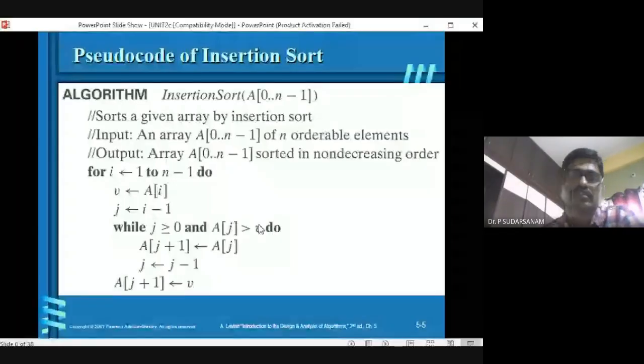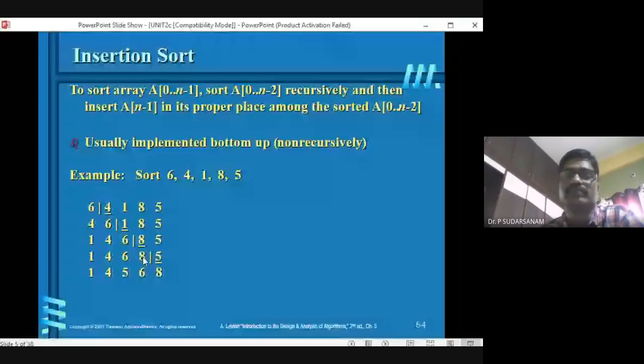So now what you have to do is, 8 will become here, 8 becomes here. Because this is the j location, this is j plus 1 location. So now a of j plus 1 is equal to a of j. That means 8 will be copied here. Next location you can see it here. This is nothing but a of j, 8 is the a of j. Now this is the fifth, already you have taken out that element. Now you have to copy 8 to this one. How to move it? With respect to j, a of j plus 1 is equal to a of j, so it will come here.